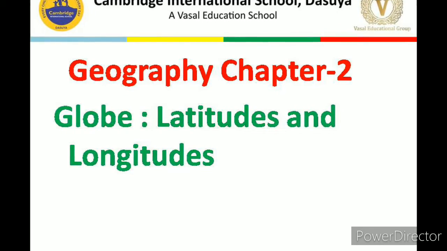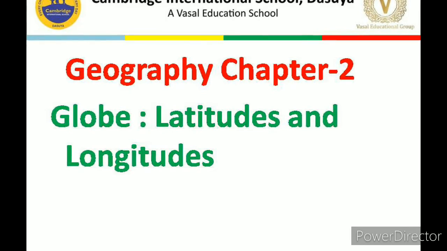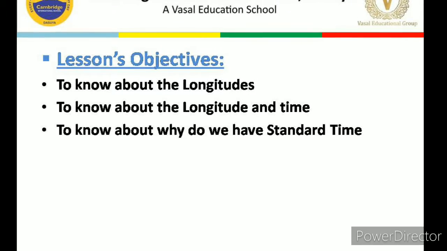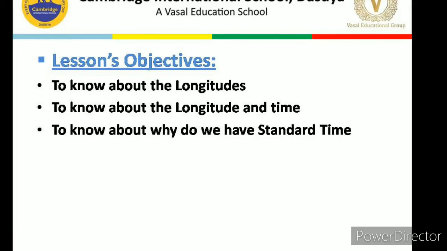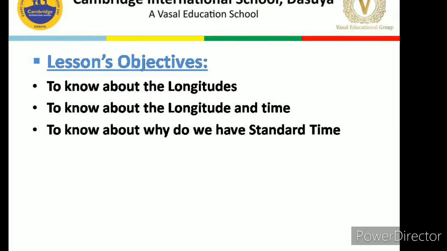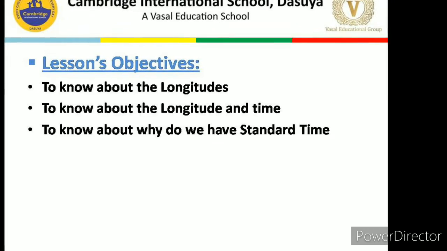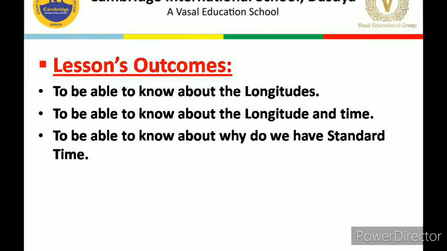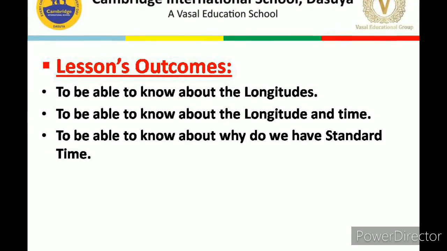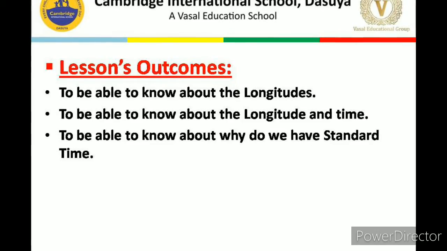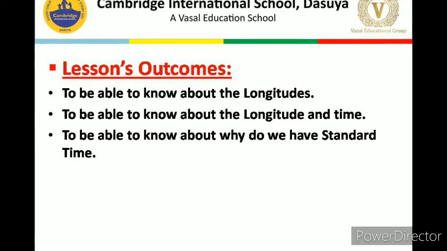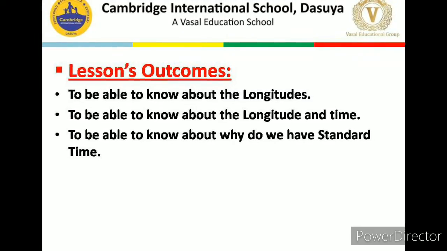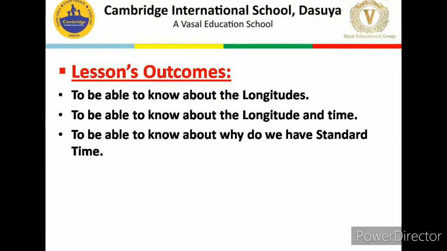First of all, let's discuss the lesson objectives. Today's lesson objectives. The first objective is to know about the longitudes, to know about the longitude and time, to know about why we have standard time. Lesson outcomes. At the end of the lesson, the students will be able to know about the longitudes. They will be able to know about the longitude and time, and they will be able to know about why we have standard time. So that's all about the lesson objectives and lesson outcomes.